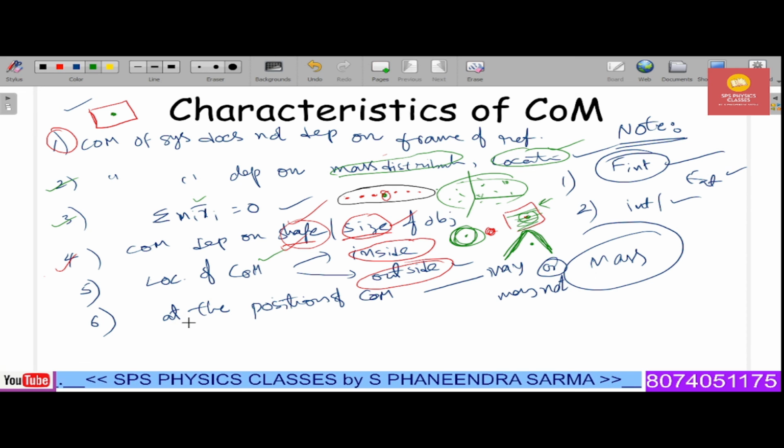Next, at the position of the center of mass, there may or may not be mass of the object. Look at the previous example. Here, at the location of the center of mass, there is no mass. That means there is no fixed constraint that there should be some mass; that is absolutely wrong. There may or may not exist mass at the center of mass. So these are the important concepts we have to explore about the center of mass.